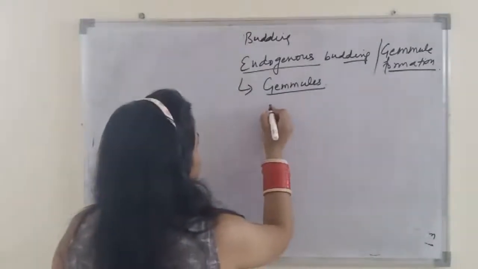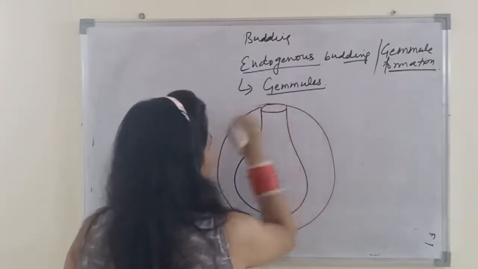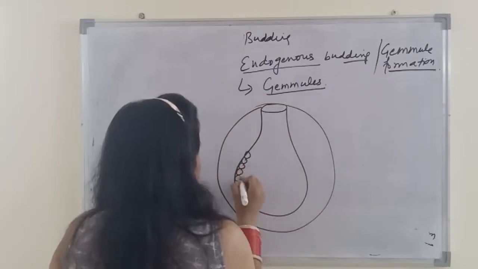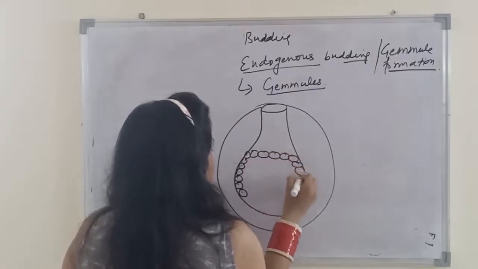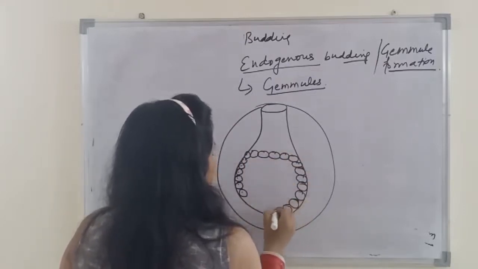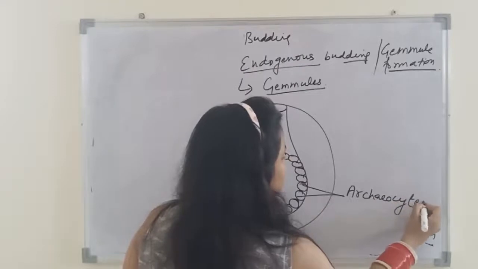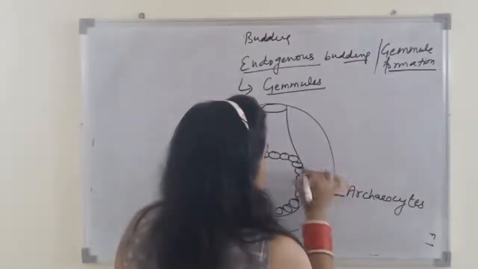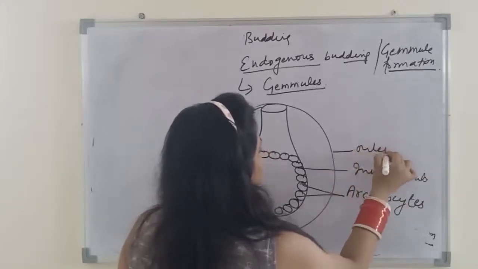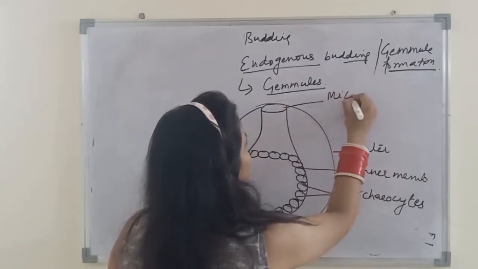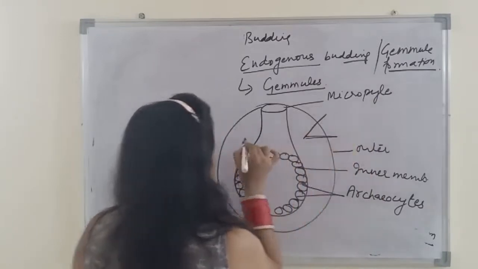If we see it diagrammatically, gemmules consist of small rounded structures. So these are gemmules, which consist of a group of cells, and this group of cells is known as archaeocytes. These are archaeocytes, and they are protected by a protective coat. This is the inner membrane, this is the outer membrane, and this is the micropyle. A small opening is there, and some spicules are also present.